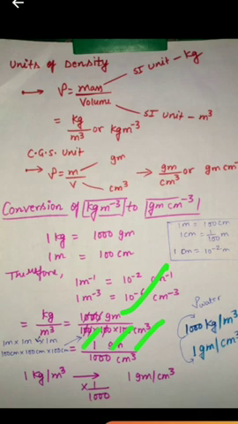Here we can see the density of water is 1000 kg per meter cube and the density in gram per centimeter cube is 1. So when you divide 1000 kg per meter cube by 1000, you will get 1 gram per centimeter cube. By this we can understand the conversion of kg per meter cube to gram per centimeter cube.